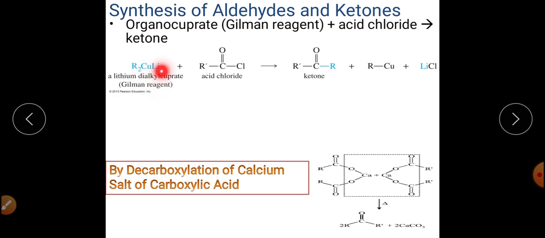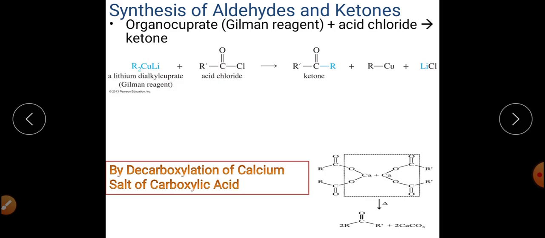When this Gilman reagent reacts with acid chloride, ketone will be synthesized. You will get ketone as the product, RCu, and lithium chloride will be eliminated. So this is the method by which you can convert acid chloride into ketone.